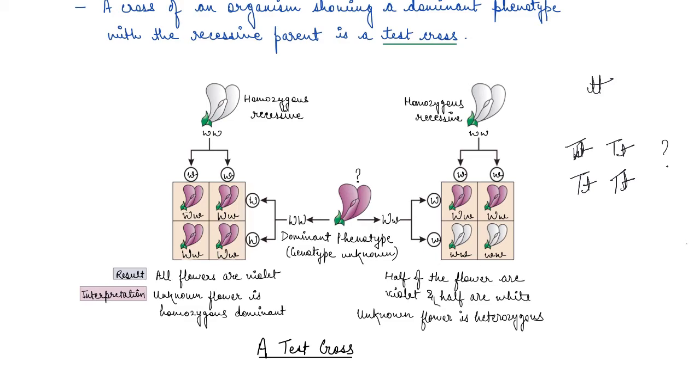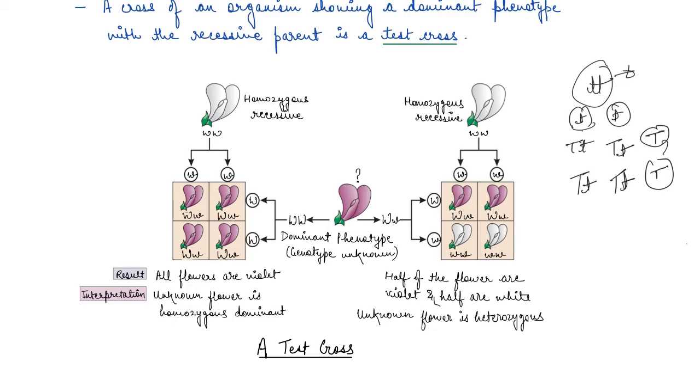You will have to just separate the gametes. So if we know that one parent has both the recessive gametes, here it will always be both the recessive gametes. Now to get this, I'll just clear it out and write it again. So to get this, I'll have to cross it with a tall gene. Again here a tall gene.